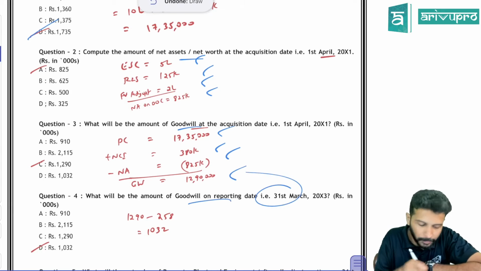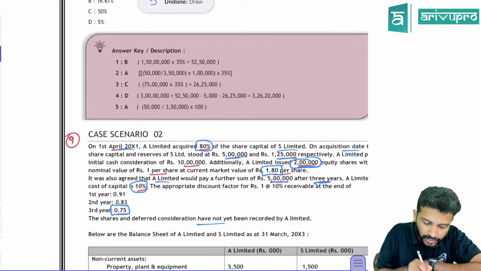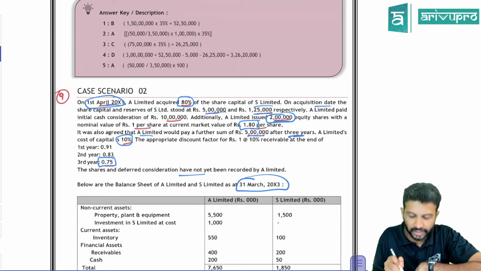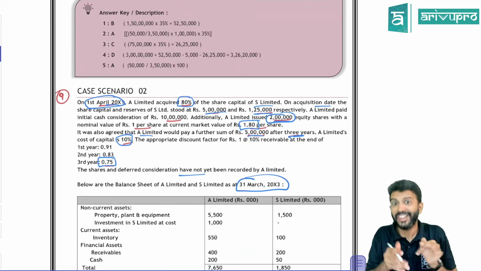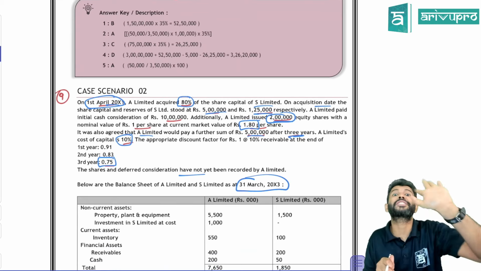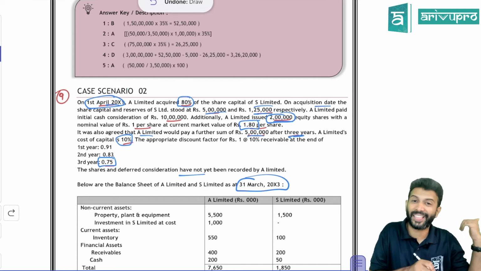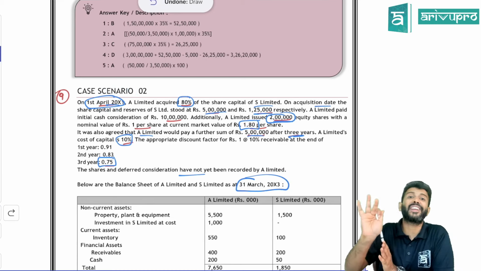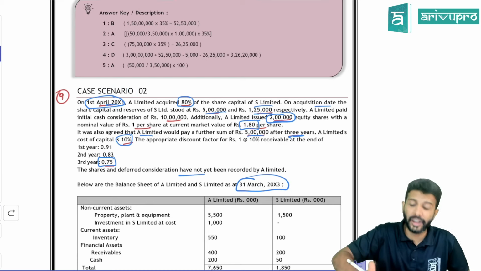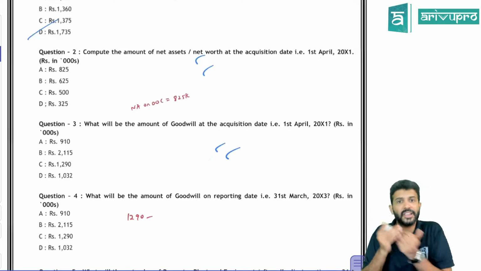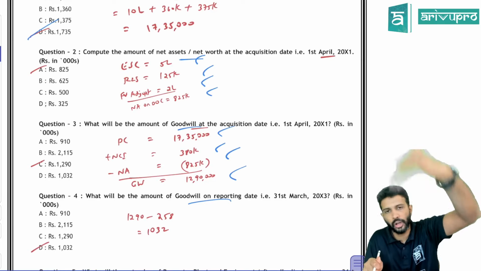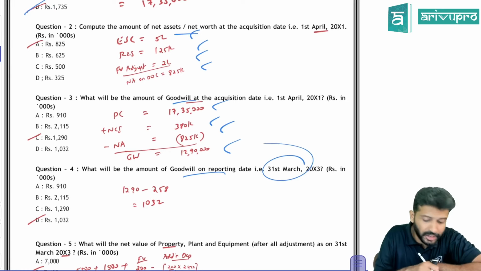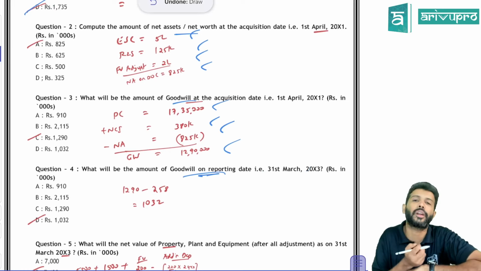Now they're asking goodwill on the reporting date. So first of all, check the control date over here. Control date is 1st April 20x1. Keep that in mind. But the balance sheet is given as of 31st March 20x3. So that means we are not doing the consolidated financial statement of the first year. You got control in the earlier year only. We are on 31st March 20x3. So 2 years are over. We are in the second year now. For the second year, we are preparing consolidated financial statements. And we know that CFS is a recurring activity. Till you have control, you have to go on preparing consolidated financial statements. So the second year ended, they're asking you what is the goodwill that you will show in the consolidated balance sheet.